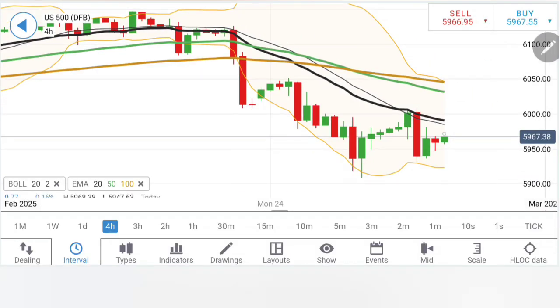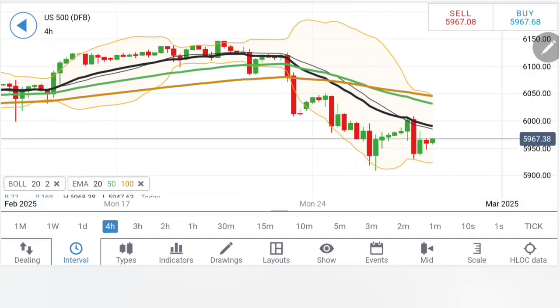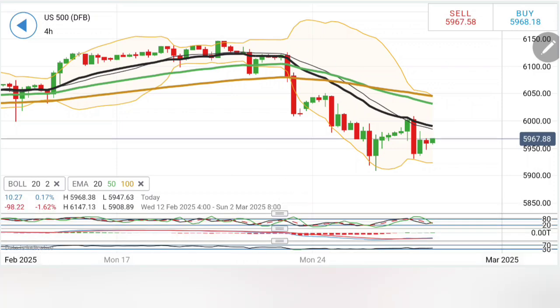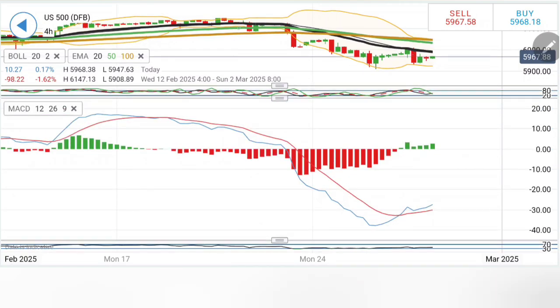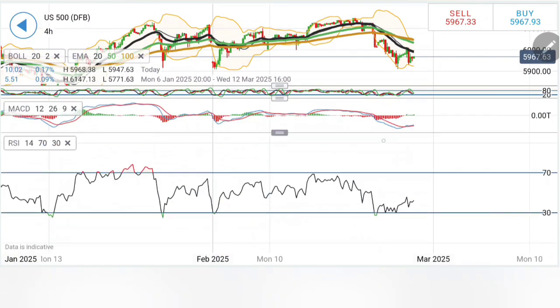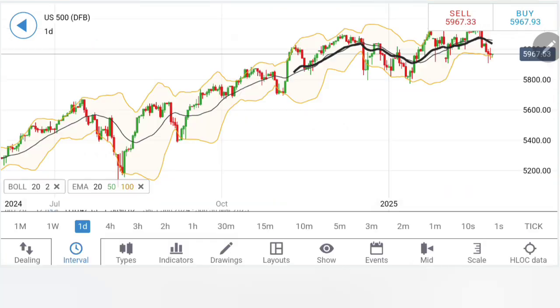And on the 4-hour charts also similar observations. See, higher lows are pretty important, which also indicates now that the only bearishness in S&P is if you see it trading below 5950. As long as it stays above 5950, we have to be careful with the sells here. And on the upside, the 20 period moving average is at around 6000. This zone till 6000, I will say, is going to offer a greater resistance. Stochastic is rising, the MACD after hitting the bottom is now crossing over with divergence looking upwards, so this could continue with the retracement. RSI is also showing a little up move.